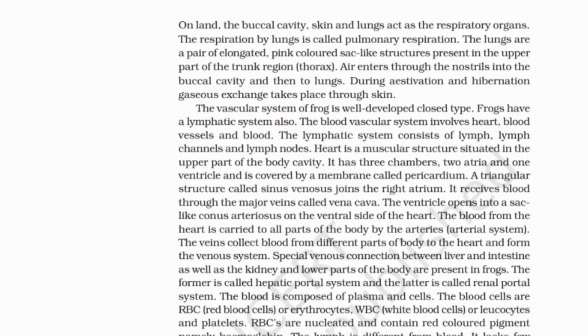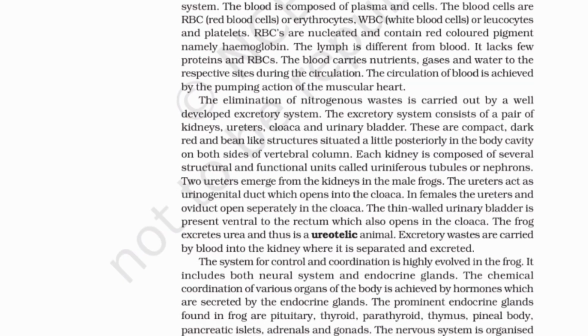The blood is composed of plasma and cells. The blood cells are RBC, red blood cells or erythrocytes, WBC, white blood cells or leukocytes, and platelets. RBCs are nucleated and contain a red-colored pigment, namely hemoglobin. The lymph is different from blood. It lacks a few proteins and RBCs. The blood carries nutrients, gases and water to the respective sites during transportation. The circulation of blood is achieved by the pumping action of the muscular heart.